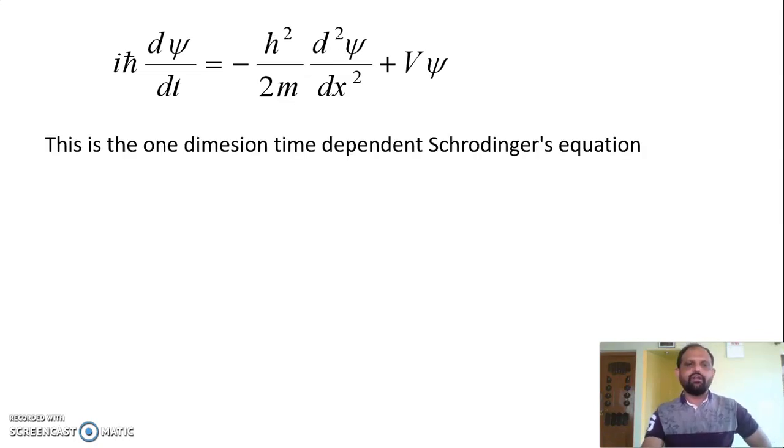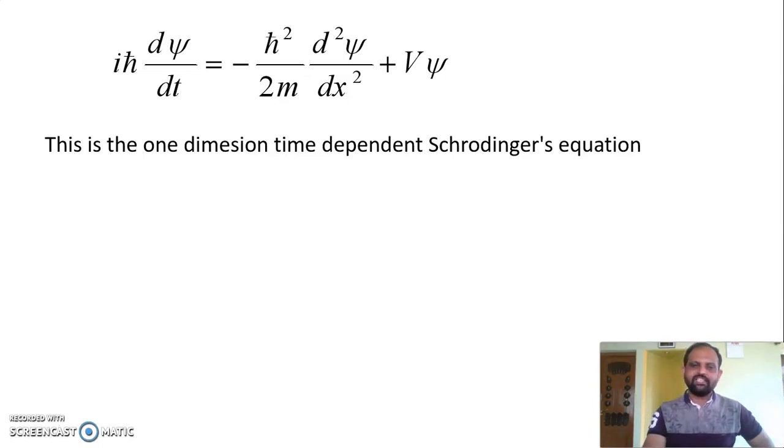This equation is called the one dimensional time dependent equation, because here the time variable is there as well as the space variable. So this equation depends on time. Therefore it is called the time dependent Schrodinger equation.